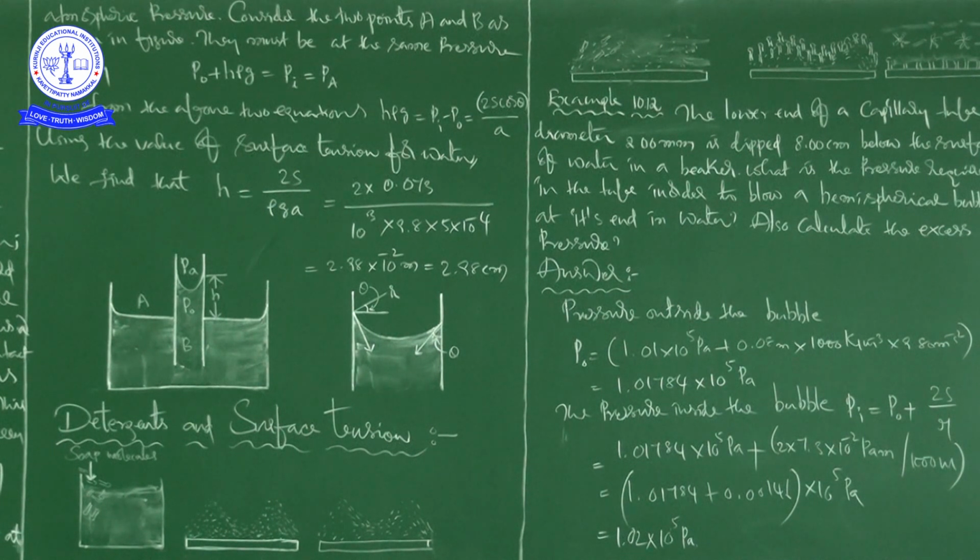If you consider the rounding off process, which we discussed in our units and measurement chapter, the excess pressure in the bubble will become 146 Pascal. So that is the information he is asking to calculate, and we calculated.